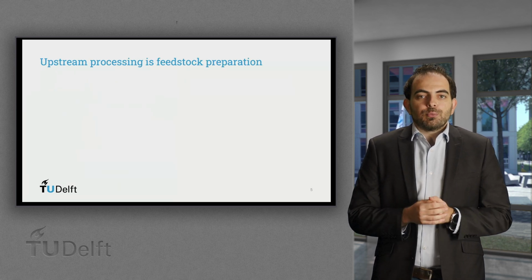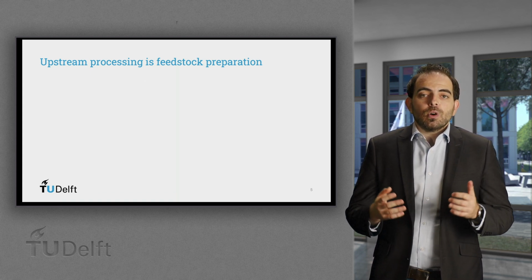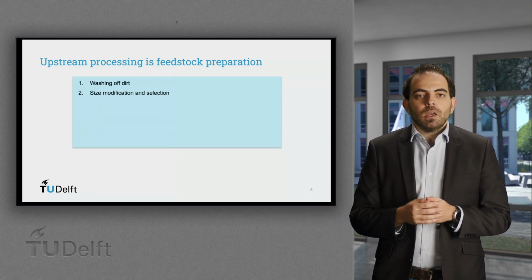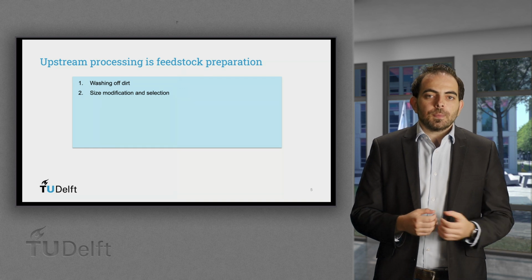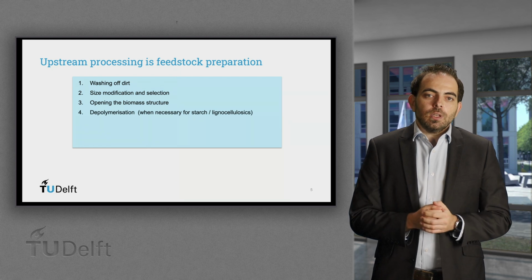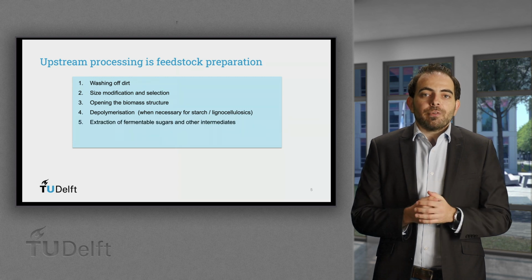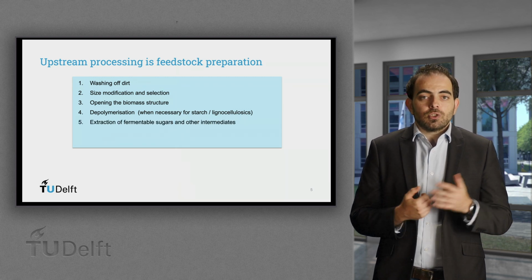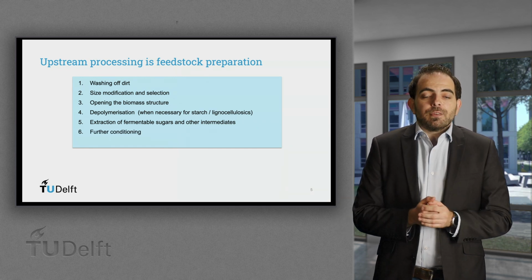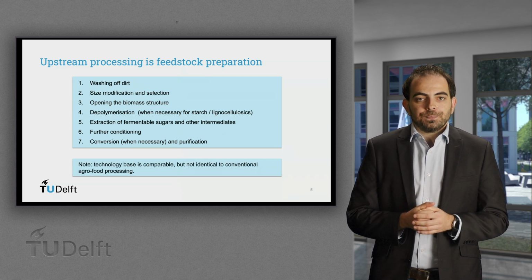The structure of the upstream processes is rather uniform, but technologies are not identical. The common overall structure requires first to wash off dirt, then a mechanical step for size modification and selection, opening the biomass structure, depolymerization when necessary in case of lignocellulosics or other biopolymer, extraction of fermentable components such as sugars, further conditioning, for instance, to remove inhibitors, and finally conversion to the desired products with or without purification.